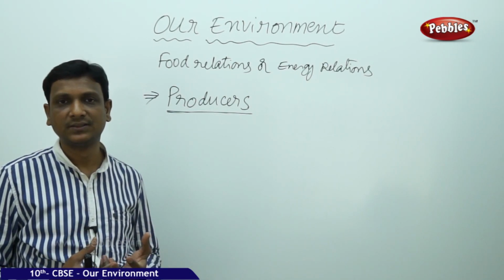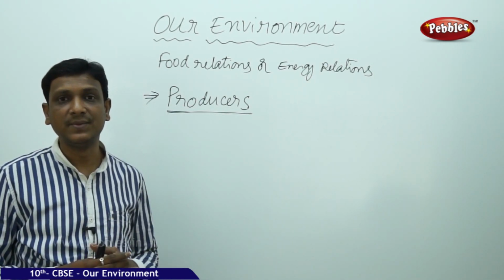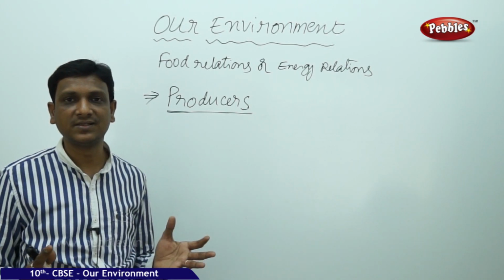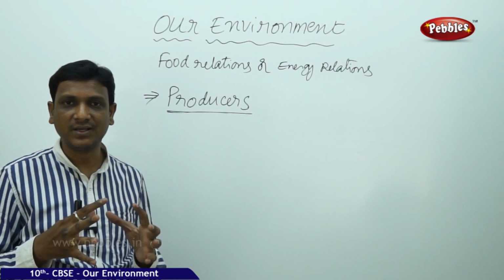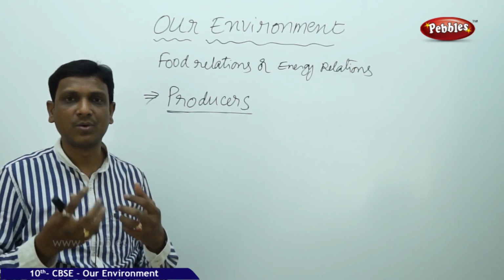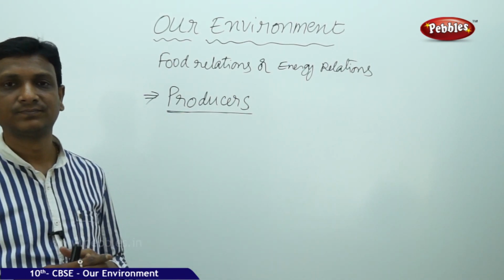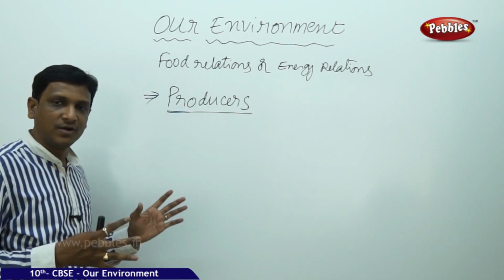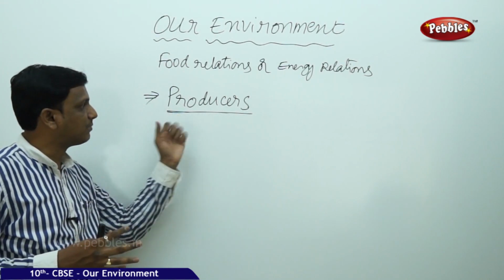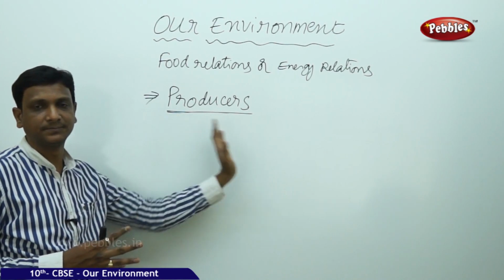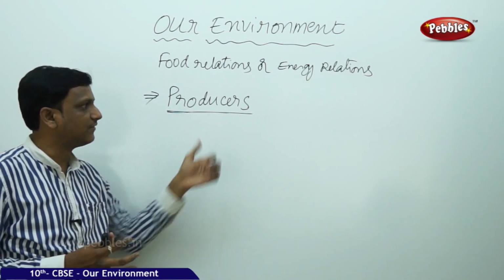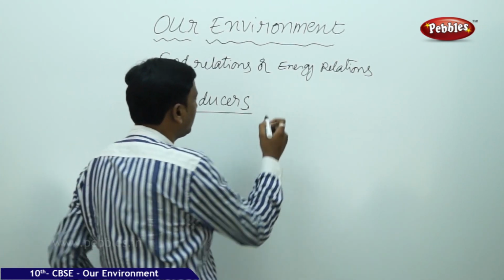So we get energy in the form of food. Food is nothing but a mixture of various chemicals. Chemicals in the sense, not the chemicals in the laboratory jars or tins. These are the chemicals which can provide us energy. So that kind of chemical form of energy is produced by these producers. How are they able to produce that chemical form of energy? How are they able to produce the food? Producers, they give us the food.